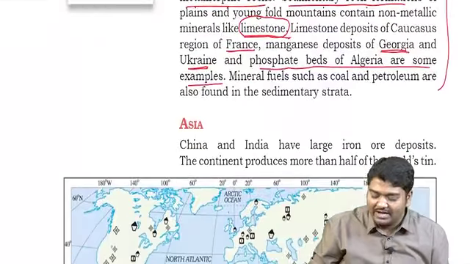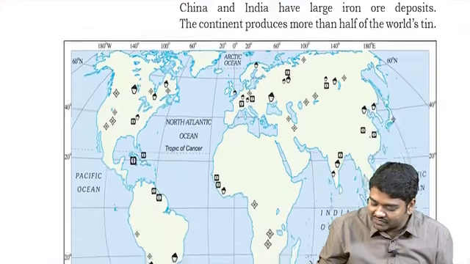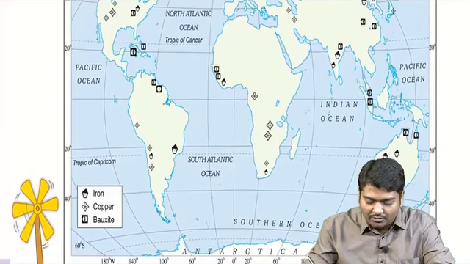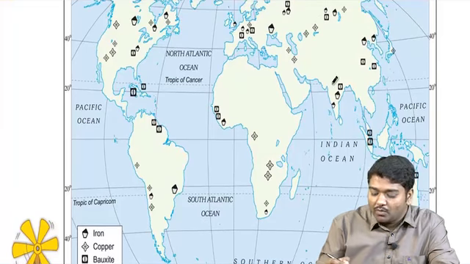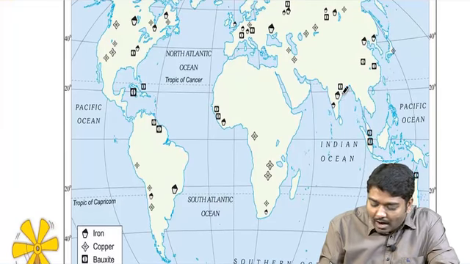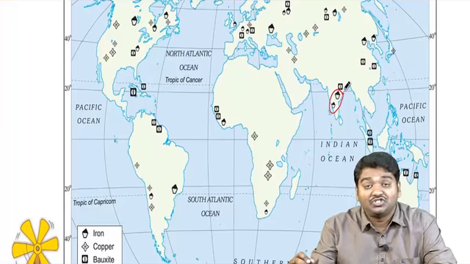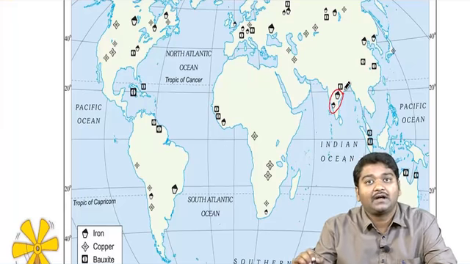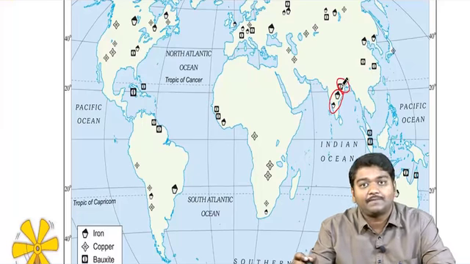First, you have Asia, right? In Asia, when I'm talking, just look at the picture first. The picture actually talks about iron, copper and bauxite, correct? So when you take India, iron ore is present in Odisha, Jharkhand, Karnataka, and bauxite is present mostly in Odisha.